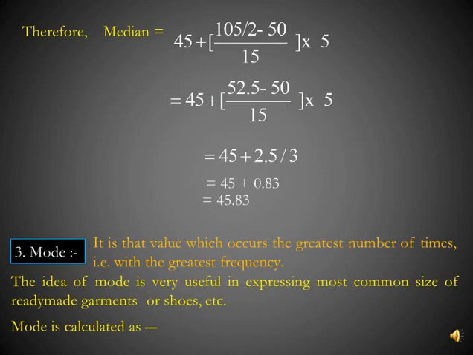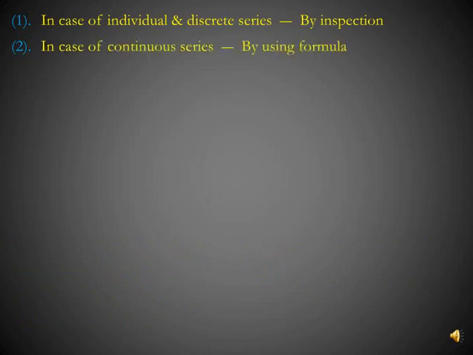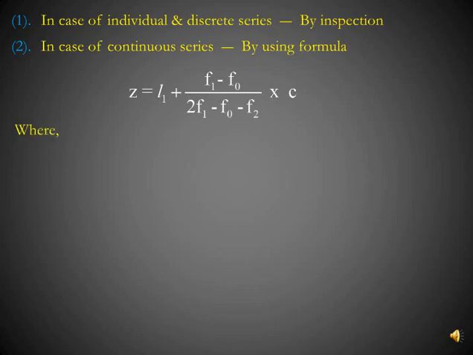Mode is calculated as, in case of individual series, by inspection, and in case of continuous series by using the formula Z is equal to L1 plus (F1 minus F0) upon (2F1 minus F0 minus F2) into C. Now what are these values?